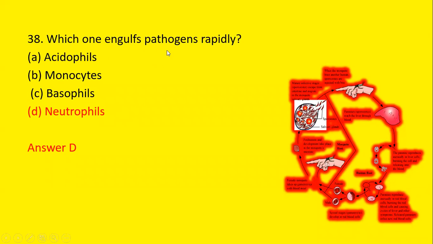Which one engulfs pathogen rapidly? Acidophils, monocytes, basophils, or neutrophils. We know that neutrophils are the cells which engulf the pathogen rapidly.